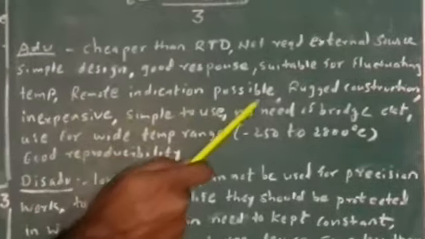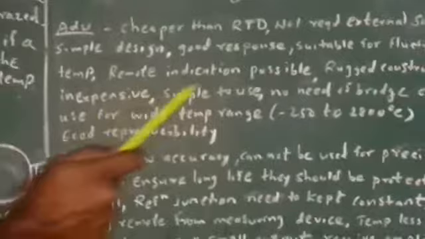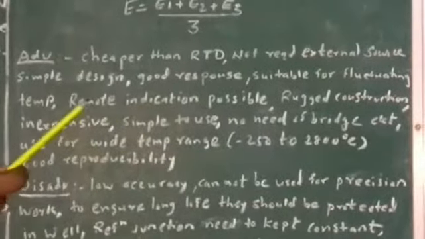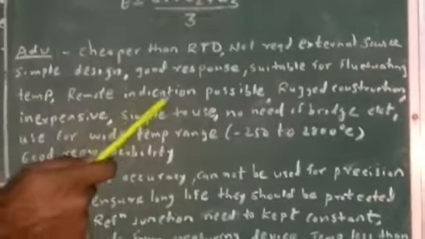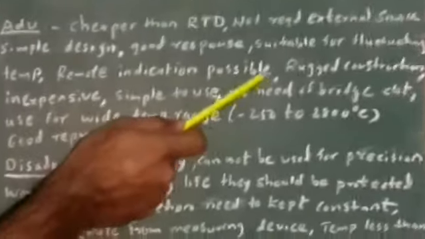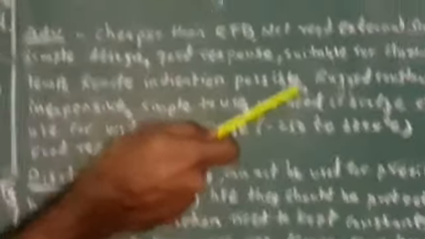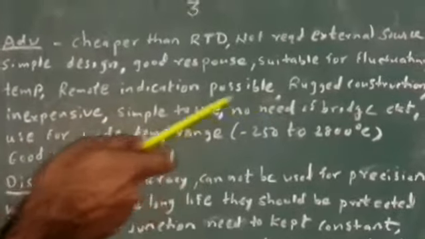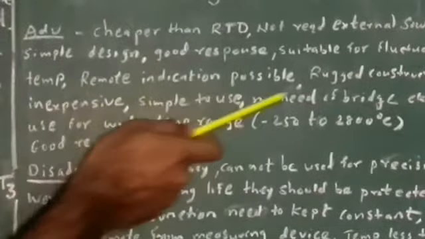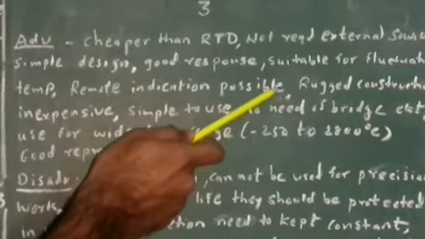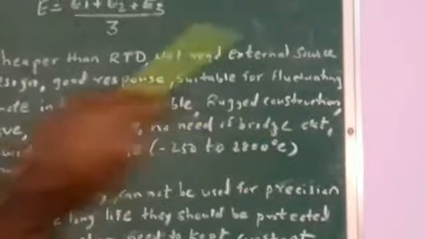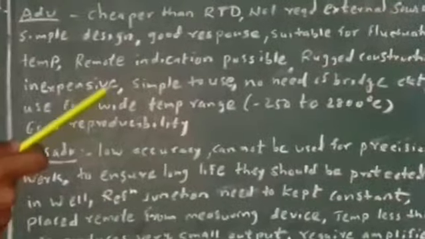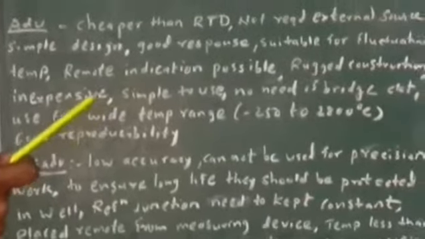Then remote indication is possible. See, this is a very important feature of the thermocouple. Suppose you want to measure temperature in another room. So from a different room also you can measure the temperature and you can monitor the temperature. So this is a very important feature of the thermocouple. Rugged construction means it can sustain any environment. Then it is inexpensive as compared to RTD or other temperature sensors.